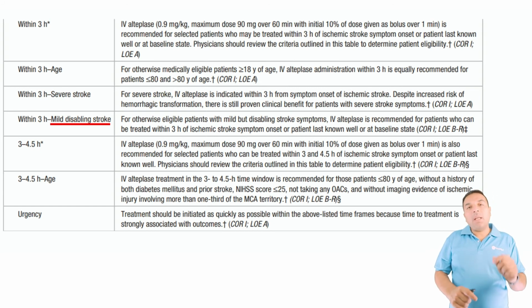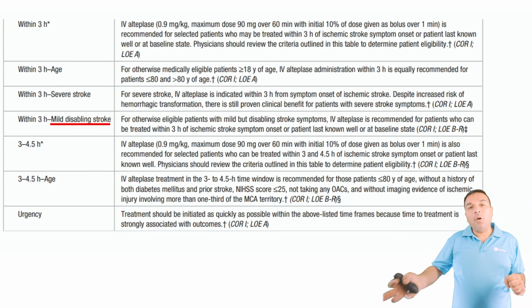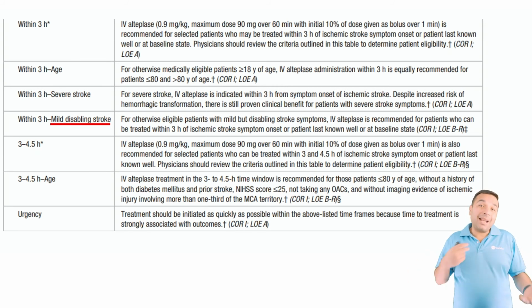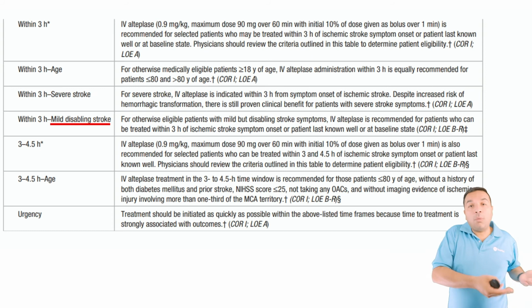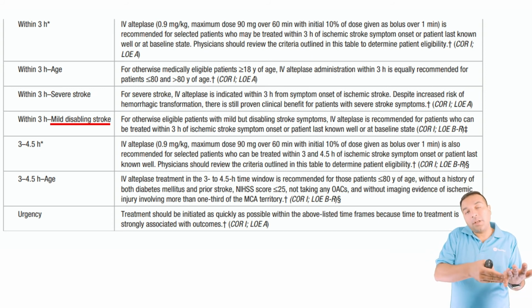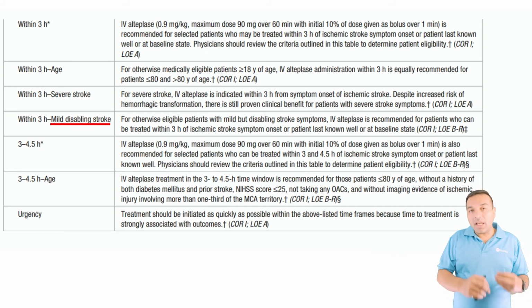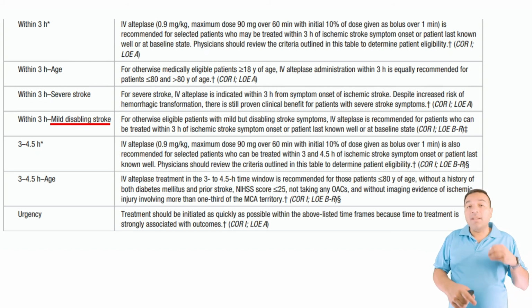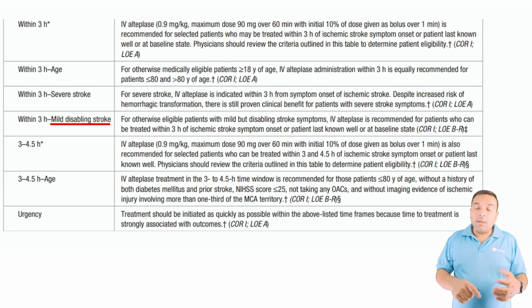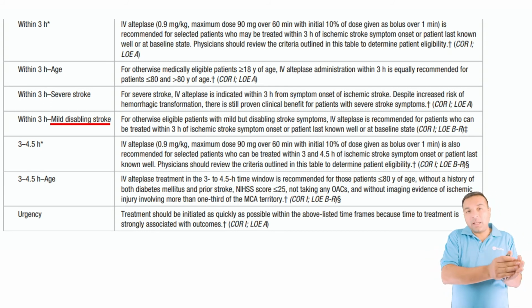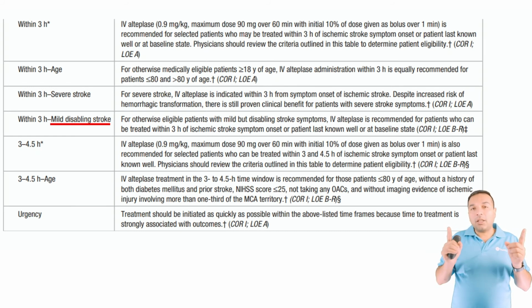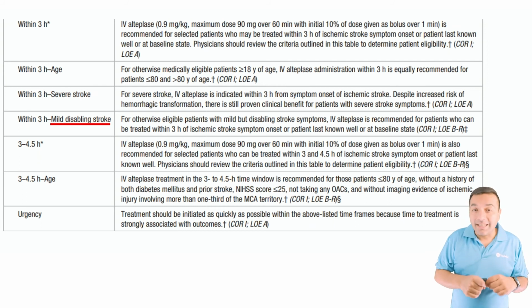Now, if the person is coming in who's a pianist and is having ataxia, is that disabling to me? Clearly, he cannot go back to work. That is the return to work definition. And that's also going to be discussed in the next lecture. But what I'm trying to say here is that there's a lot of judgment that goes into deciding what is disabling stroke and what is not disabling stroke. So that could be individually done. But generally speaking, an NIH stroke scale less than 5, and two things: return to ADLs, return to work. And if that's not going to be on the table, then the patient actually has disabling stroke.